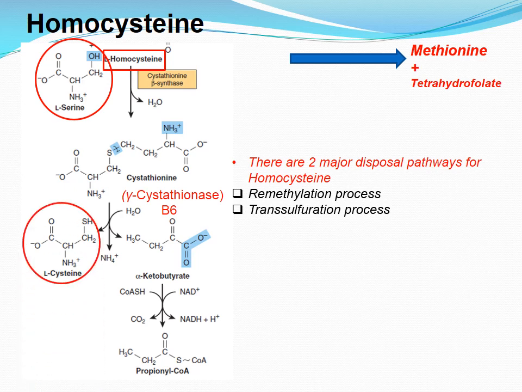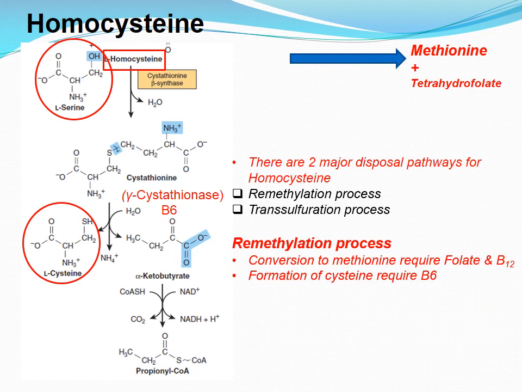Methionine resynthesis occurs when homocysteine accepts a methyl group from N5-methyl tetrahydrofolate in a reaction requiring methylcobalamin, a coenzyme derived from vitamin B12. The methyl group is transferred by methionine synthase from the B12 derivative to homocysteine, regenerating methionine. Cobalamin is remethylated from N5-methyl tetrahydrofolate.